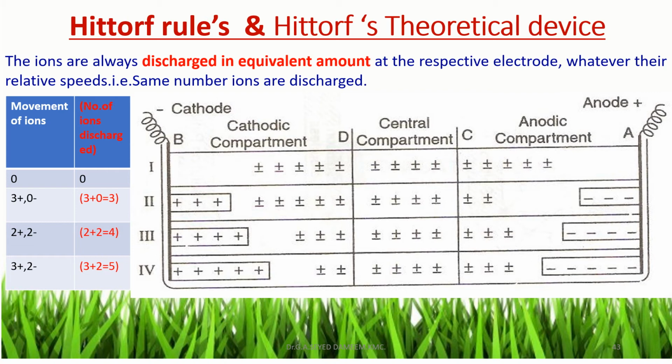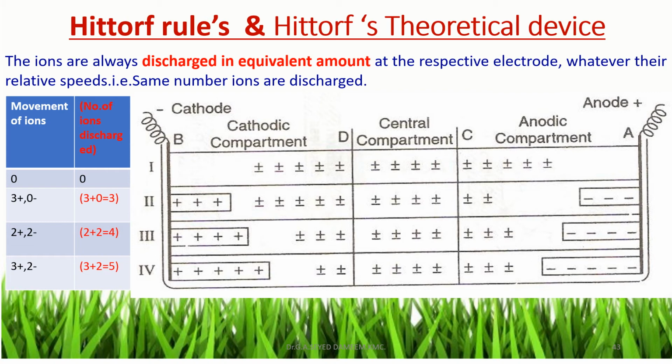And in case 4, starting from case 1, 3 cations and 2 anions are moved. 3 cations are moved from the anode compartment to the cathode, and 2 anions are moved from the cathode compartment to the anode. So the 3 cations from the anode compartment, and due to movement of 2 anions from cathode to anode compartment, 2 cations have no counterpart. So the total number of cations discharged at the cathode is 5.